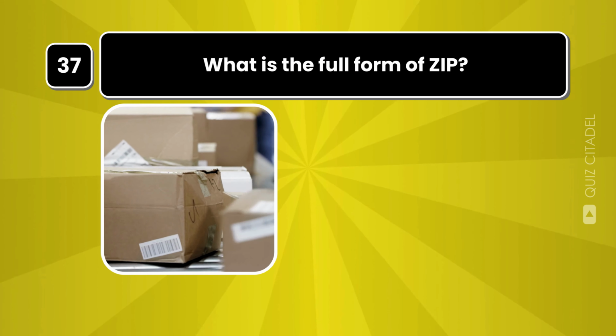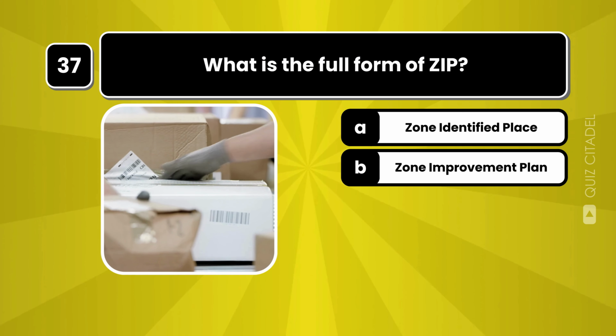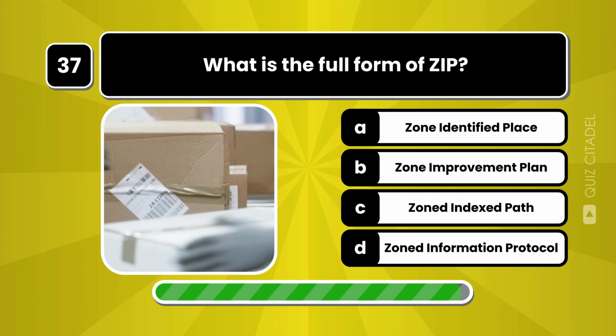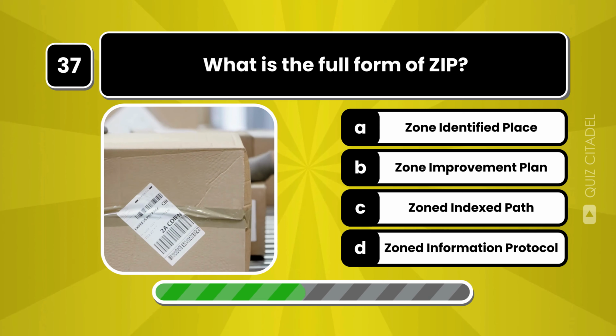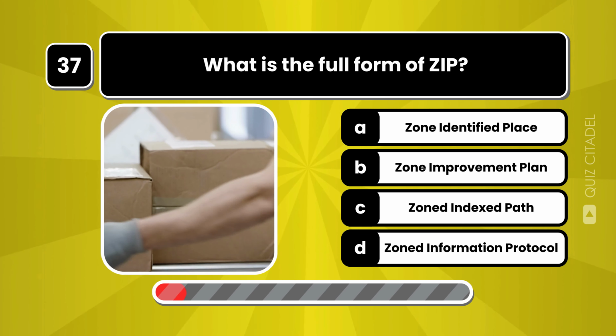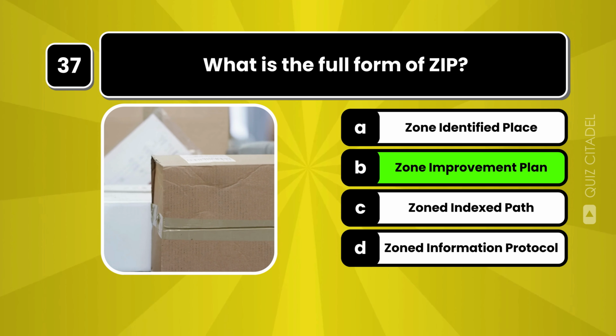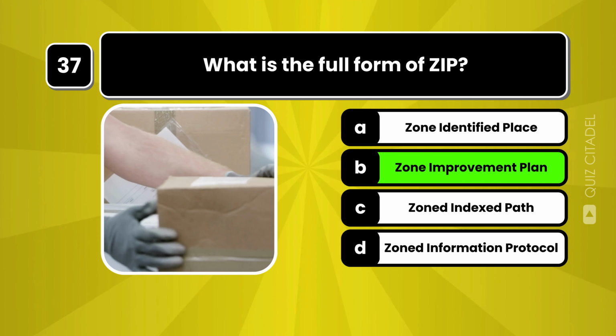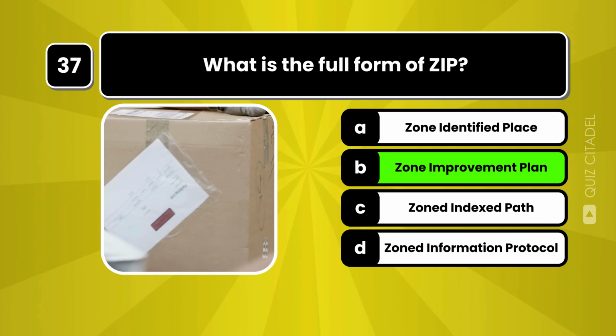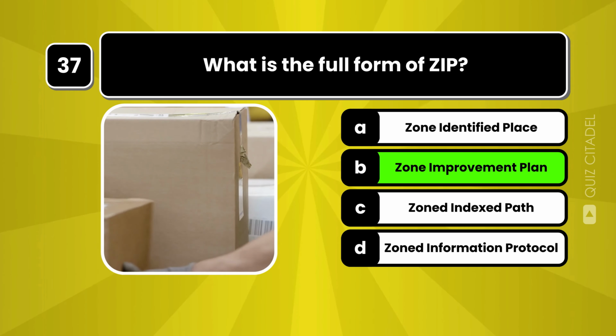What is the full form of zip? The full form of ZIP is Zone Improvement Plan, referring to the postal code system used in the United States to improve mail delivery efficiency.